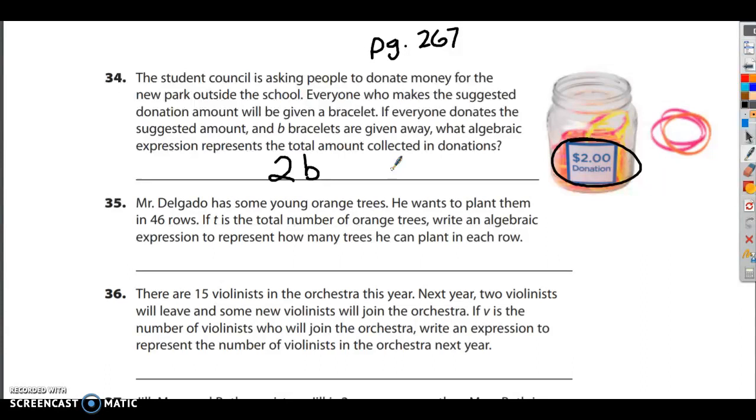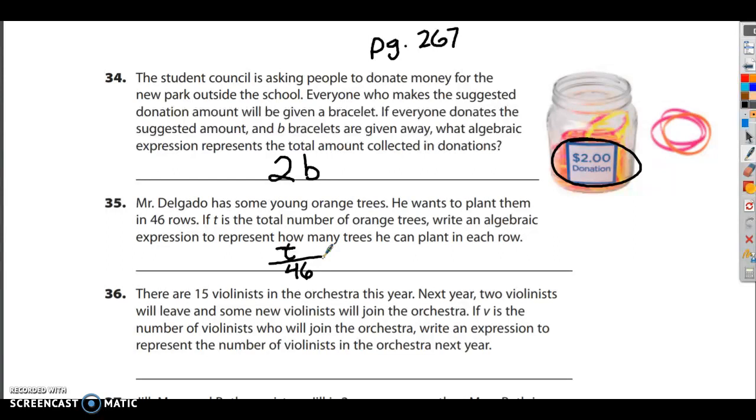Let's check out number 35. Mr. Delgado has some young orange trees. He wants to plant them in 46 rows. If T is the number of orange trees, write an algebraic expression to represent how many trees he can plant in each row. So he's got a whole bunch of trees and he wants to divide them into 46 rows. T is the total number of trees and there's 46 rows. It's T divided by 46, but it's written in algebra as a fraction, T over 46.